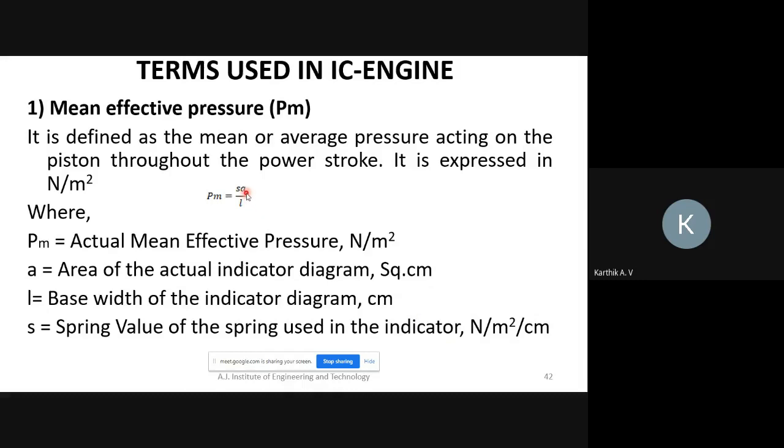S is the spring value, and its unit is Newton per meter square per centimeter. A is the actual area of the indicator diagram, in centimeter square, and L is the base width of the indicator diagram, also in centimeter. All the centimeters cancel each other, and the remaining unit is Newton per meter square. So this is the mean pressure acting on the piston throughout the power stroke.